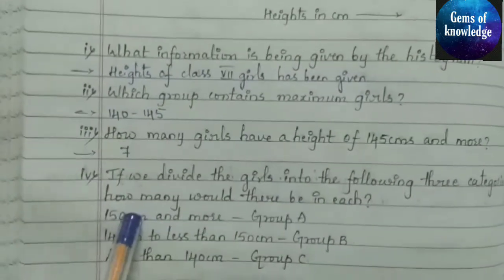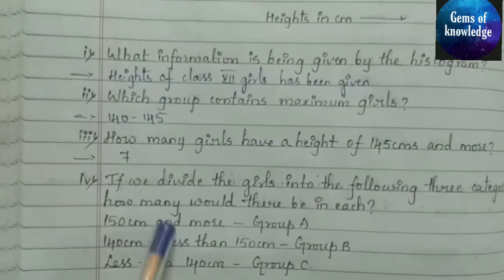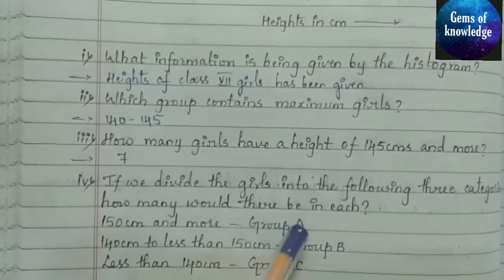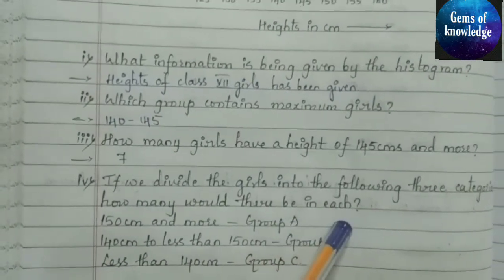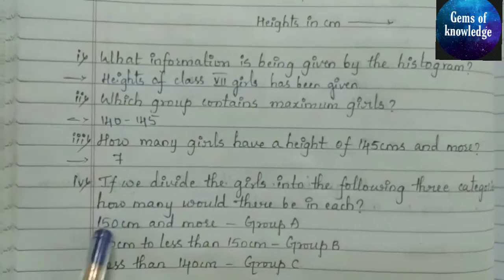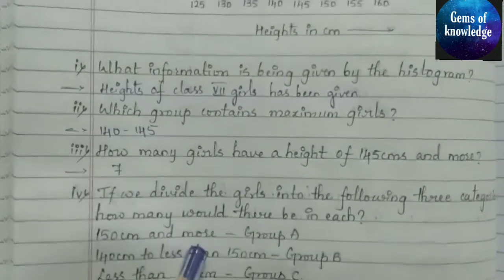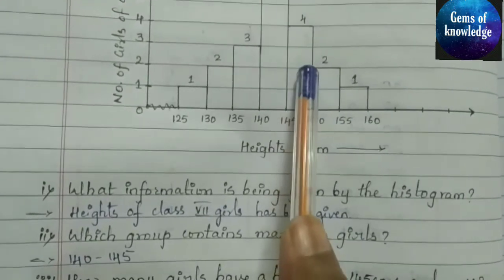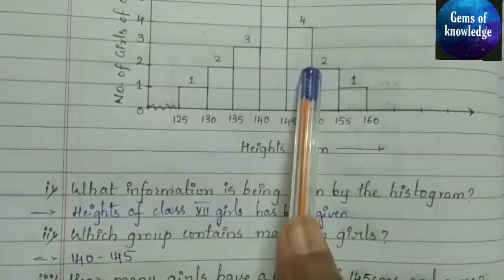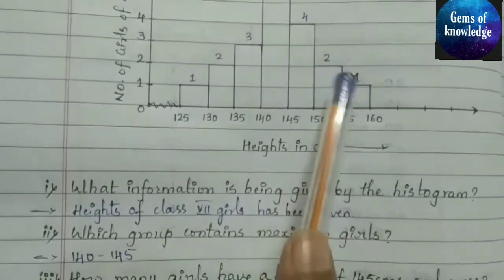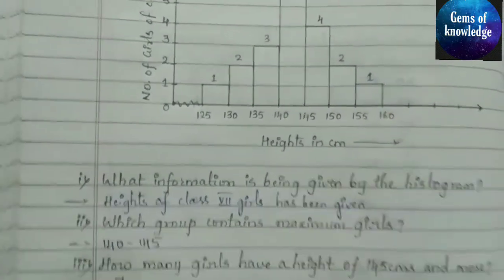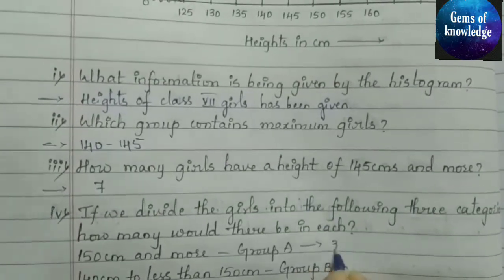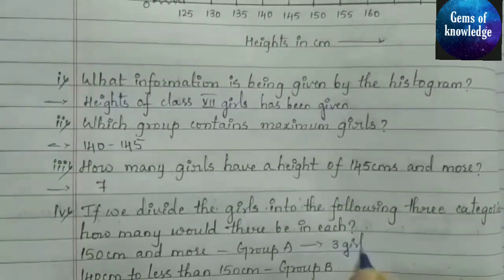So these are the 3 categories they have shown here. So just say 150 centimeter and more. From 150 centimeter we have to count from this point. So 2 plus 1, that is nothing but 3. So in group A we will get 3 girls.